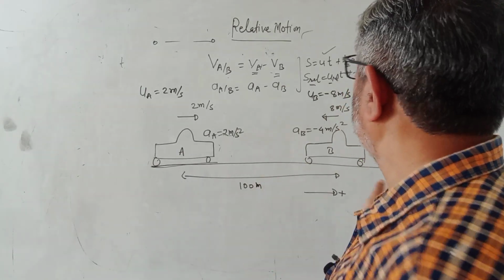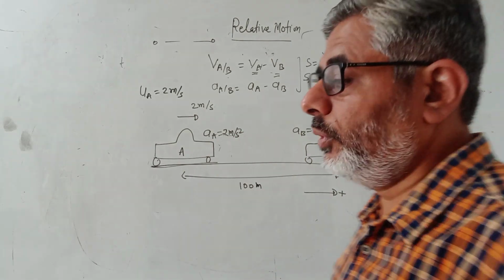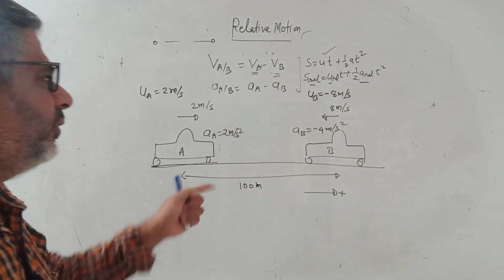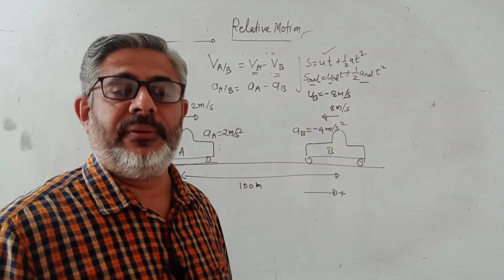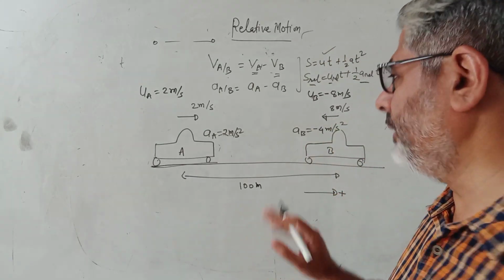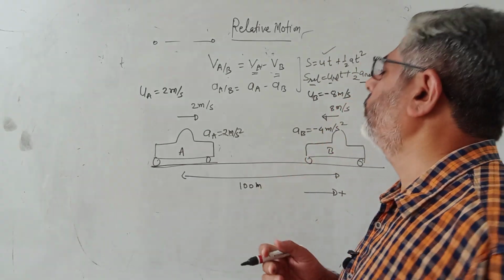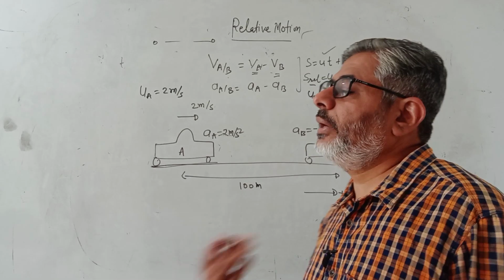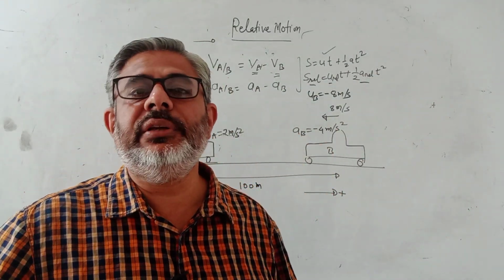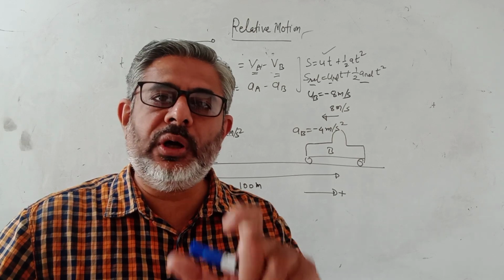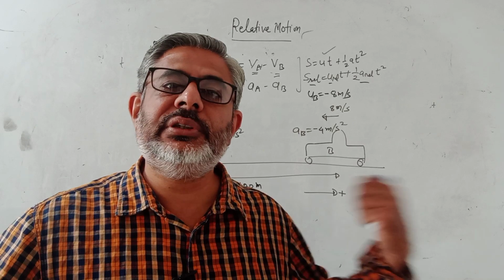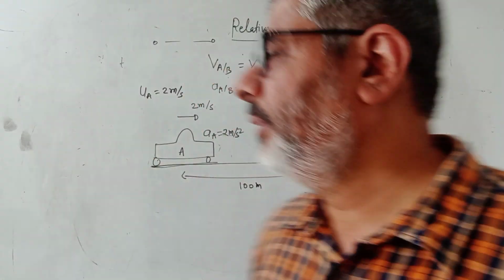Now I am interested to know if an accident is going to happen or not, and that is very much going to happen unless any one of them applies brakes. Suppose they don't apply brakes, unfortunately I don't want that, but suppose it happens, what will happen? An accident. So when will that accident happen and where will it happen? This becomes a question in physics once again. That's what you call a problem. When you send me those messages, sir, we can't solve problems, that is the kind of problem that you face.